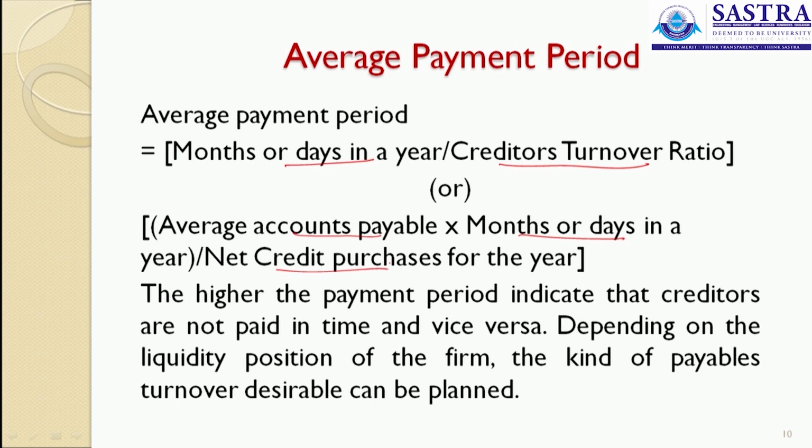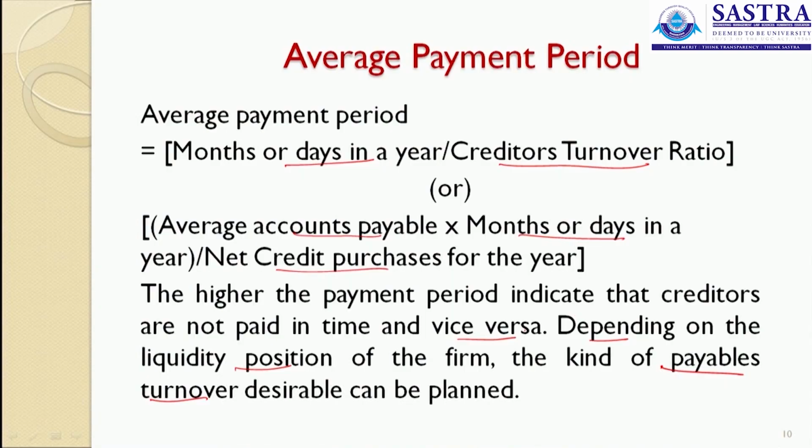A higher payment period indicates that the creditors are not paid in time. So, if you pay once in 9 months or once in 10 months, that means he is not paid promptly, and vice versa. If the payment is made within 2 months or within 3 months, then it is a prompt payment. Depending upon the liquidity position of the firm, the kind of payables turnover desirable can be planned. So, based on the liquidity position, we can easily decide what our average payment period to the creditors should be.